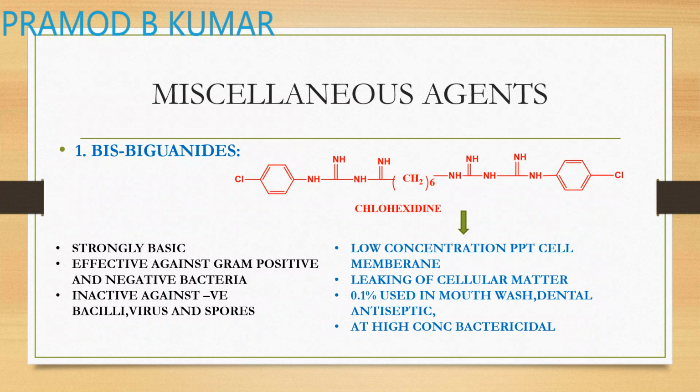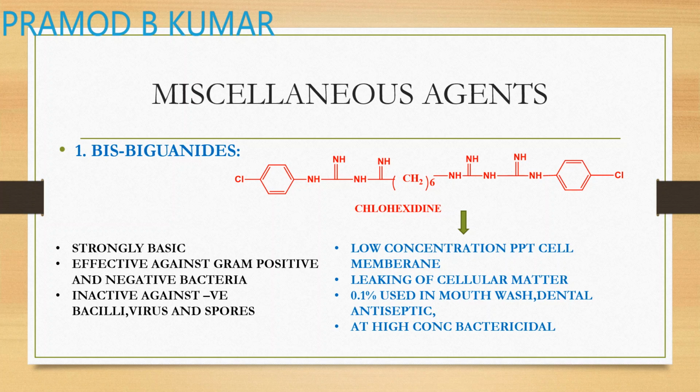And some of the miscellaneous drugs are chlorhexidine. If you see chlorhexidine, it is used in various gargles. Your gargles contain chlorhexidine; many brands are there. This basically contains a biguanide. So what is this biguanide? If you can see, NH-C double bond NH-NH. There are two biguanide linkages which are connected by a hexyl group, that is hexidine.